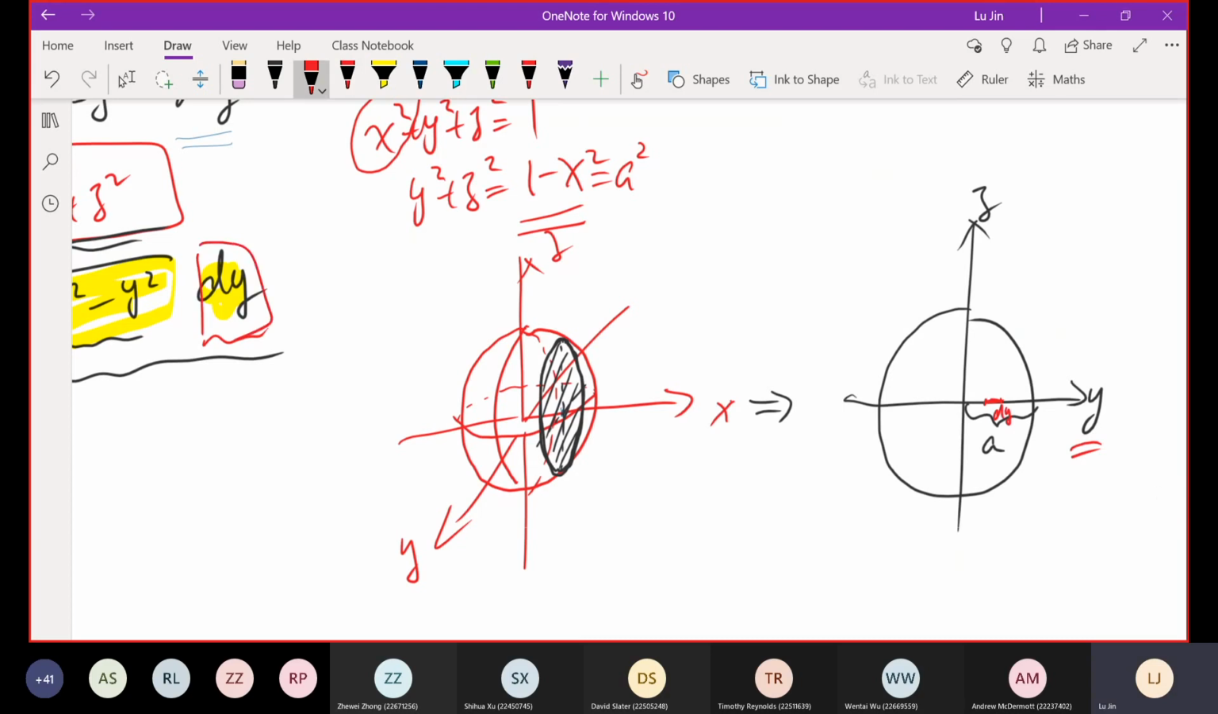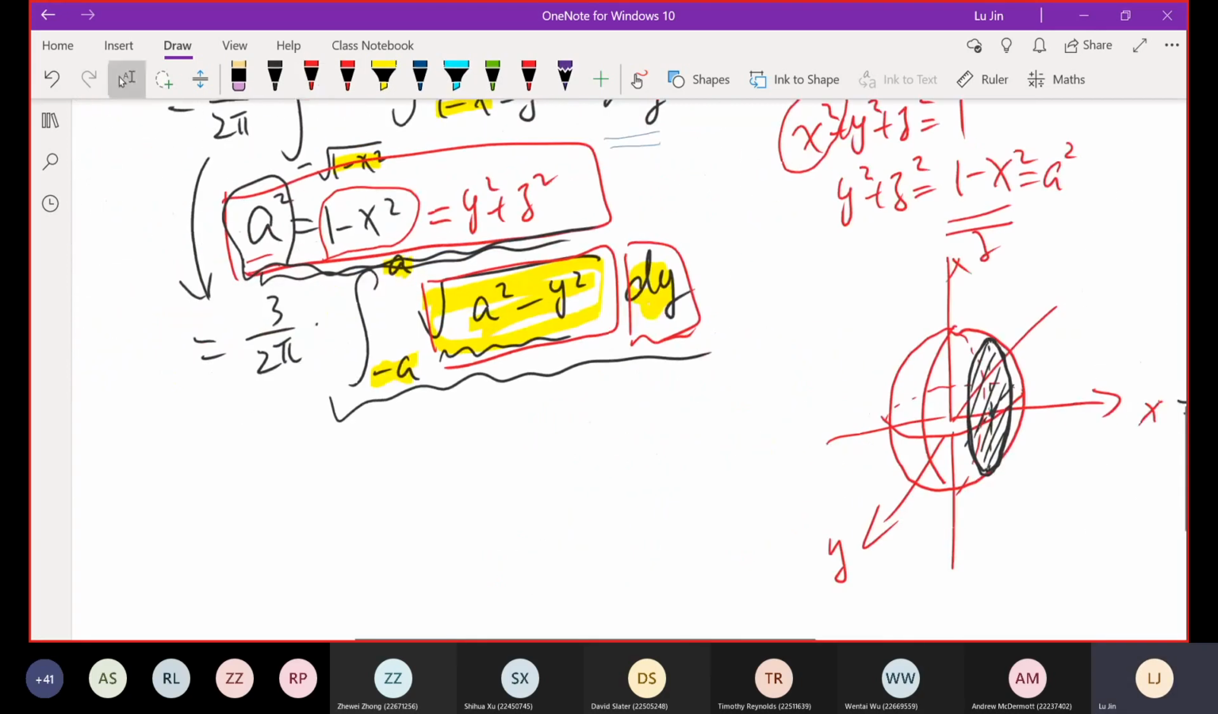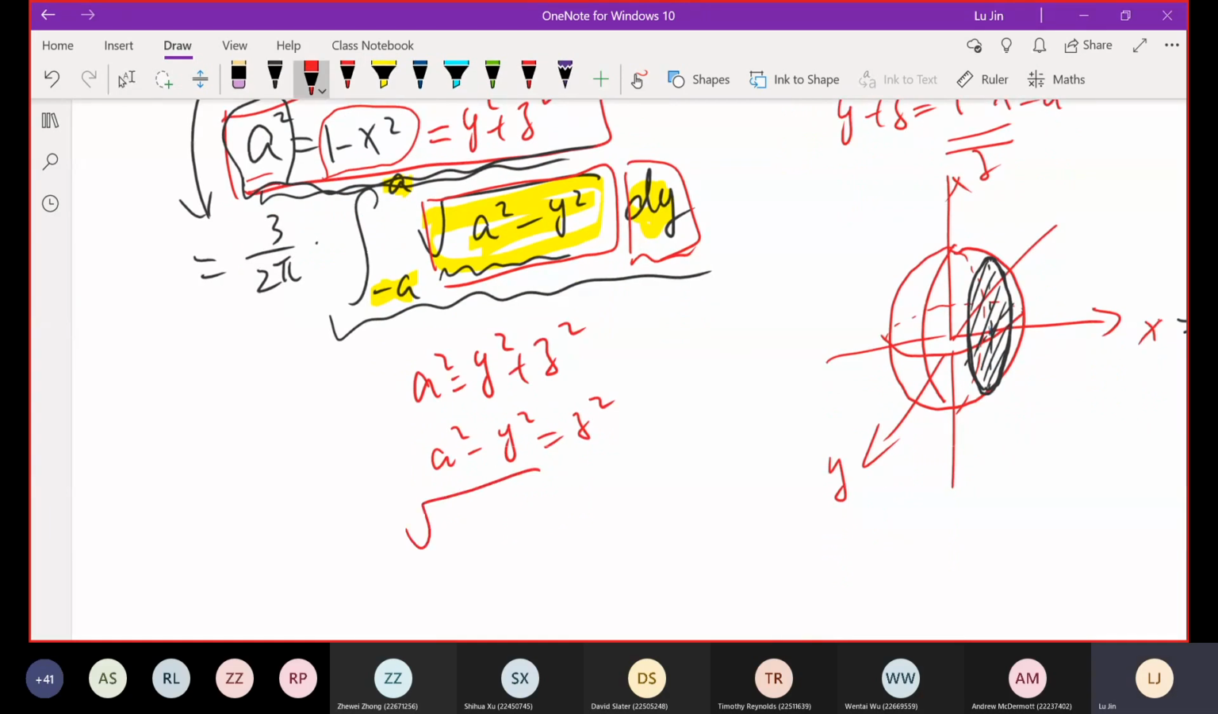dy multiplied by what? This thing. What is the square root of a squared minus y squared? We said a squared equals y squared plus z squared. So a squared minus y squared is equal to z squared, and the square root of a squared minus y squared is the z. Of course, in this case, it's positive only. We didn't include negative, okay? So this term is actually the height of the curve at position y.